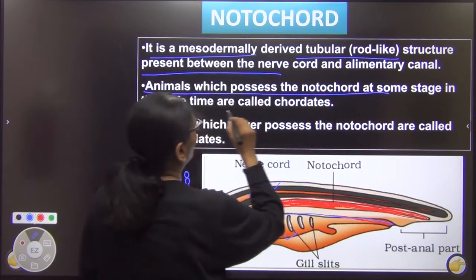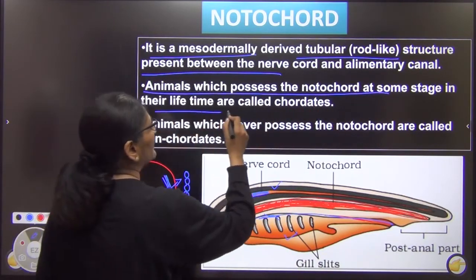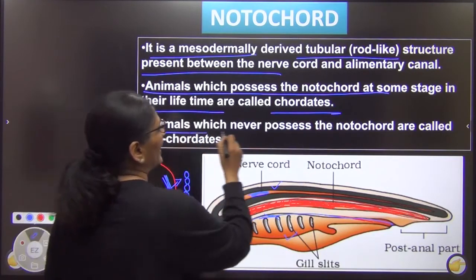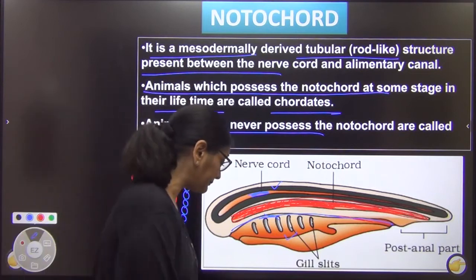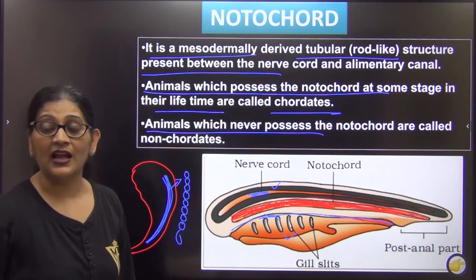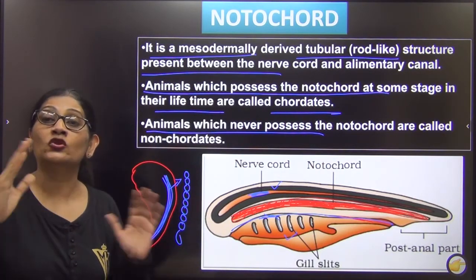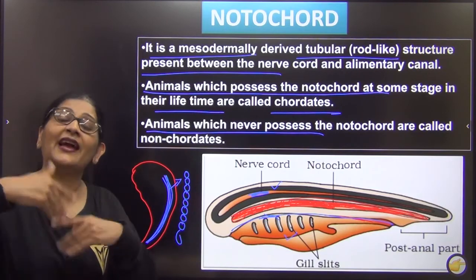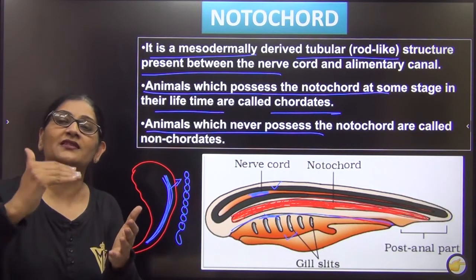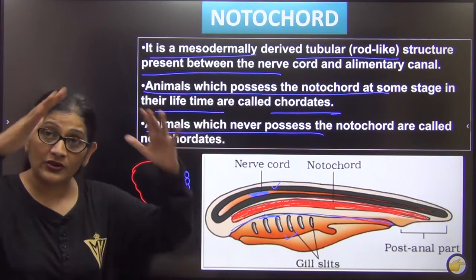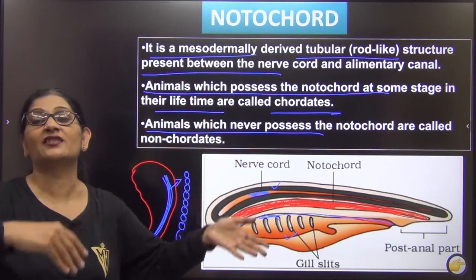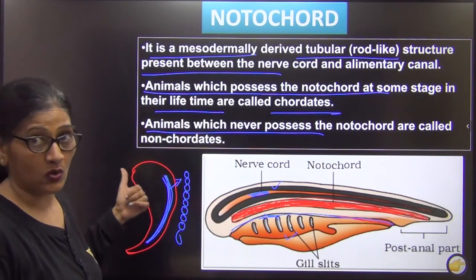Animals which have a notochord at any stage of their life are called chordates, and those animals which never possess notochord are called non-chordates. If you remember, right at the starting I had divided animals into non-chordates and chordates. Then I divided non-chordates into porifera, coelenterates, and chordates are further divided, about which I am going to speak later. So this basic division into non-chordates and chordates was on the basis of notochord.